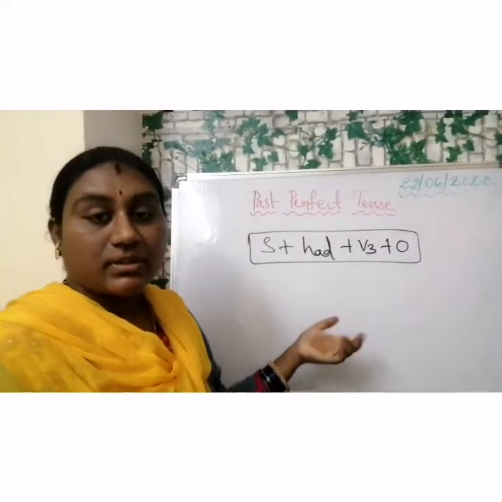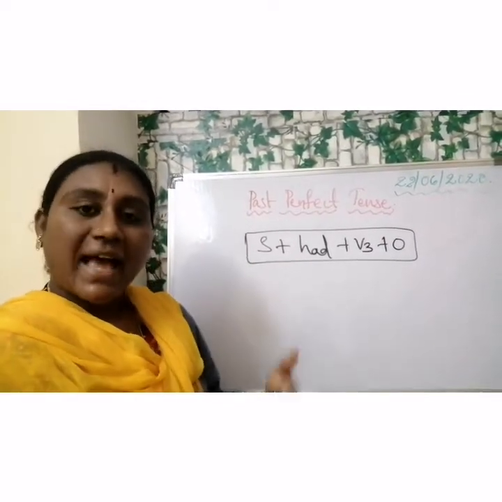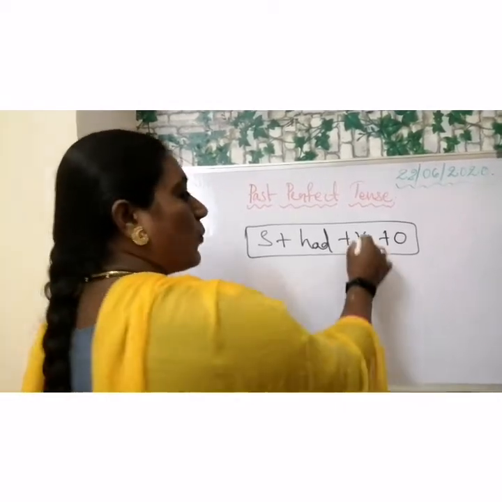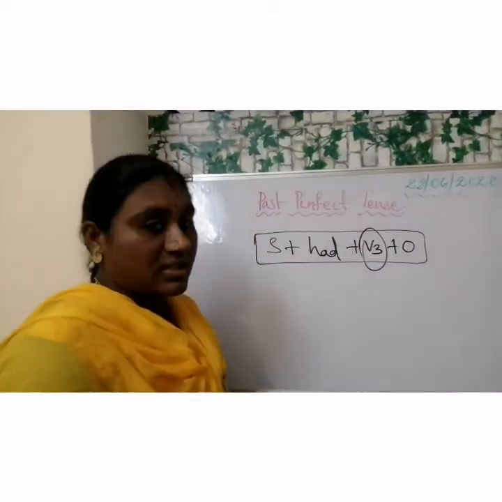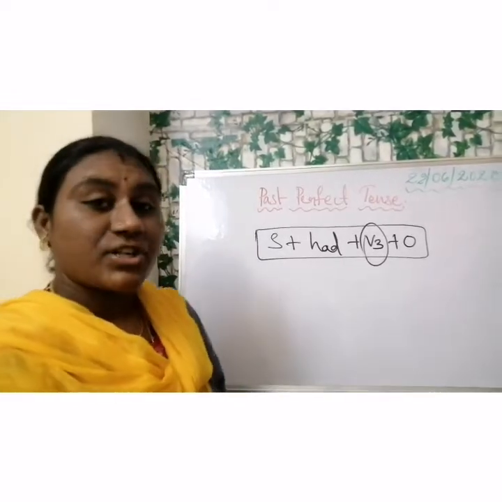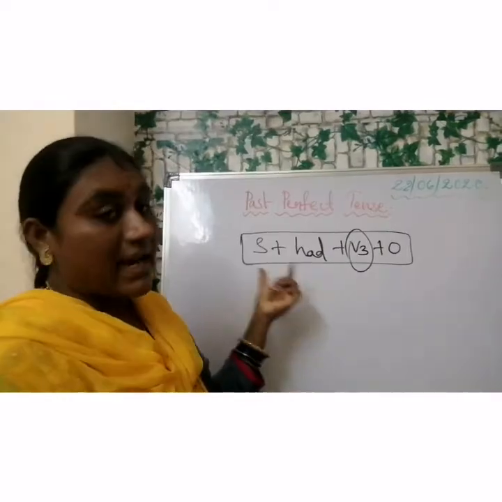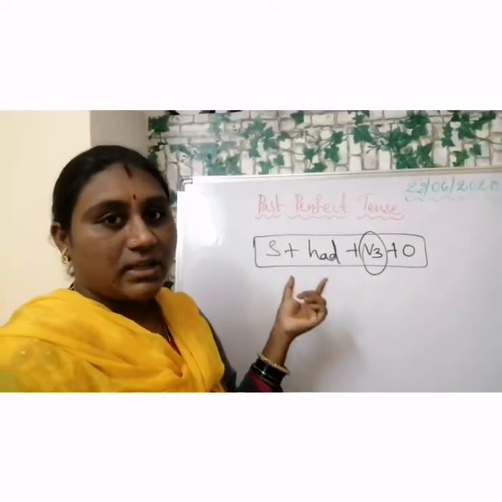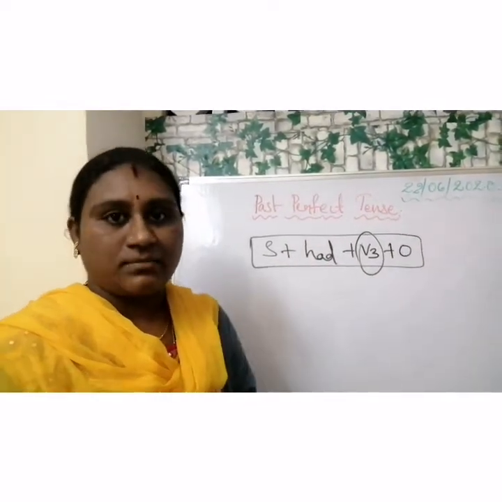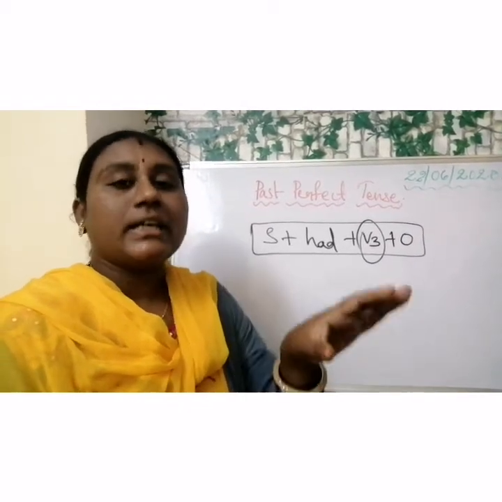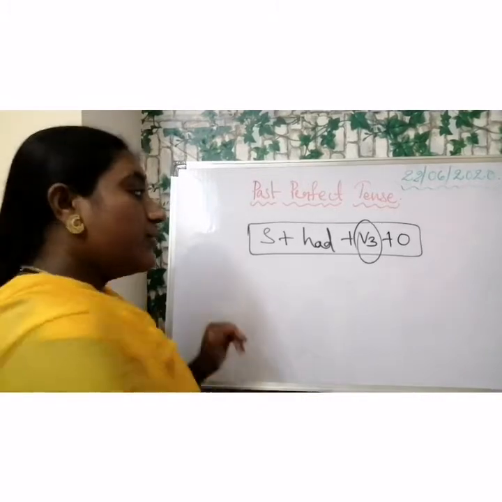Observe here, this is the perfect tense, so the action was completed. That's why we use V3, the completed action or the completed predicate. And why are we using had? Of course, the action was completed recently in the past, so that's why we use had.